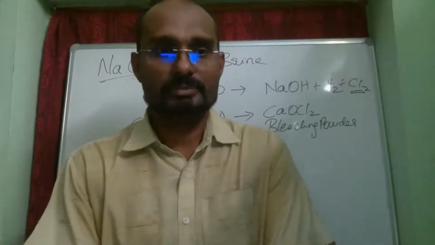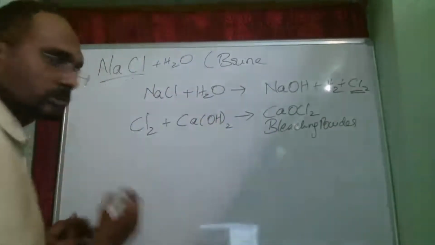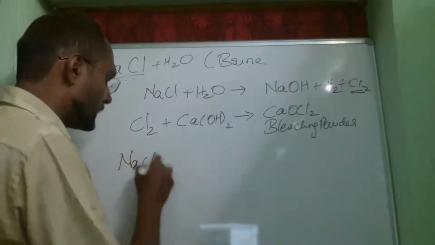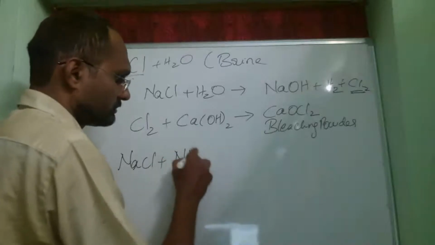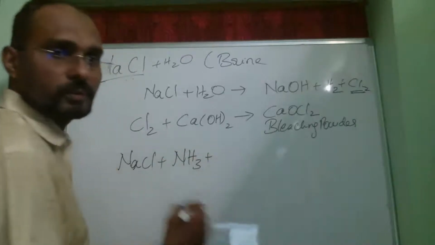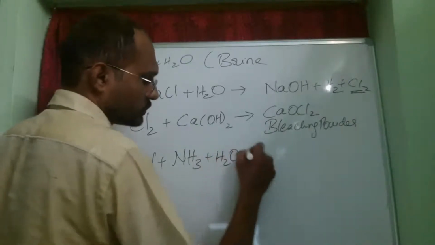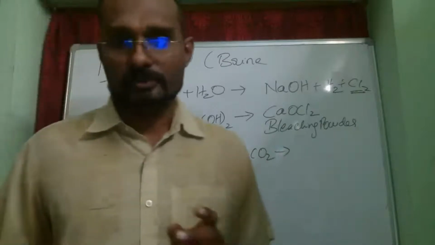Now coming to the next part, sodium chloride, as I already said, is a very important compound. When sodium chloride is treated with ammonia, NH3, in the presence of water and carbon dioxide, H2O and CO2, it gives us two important compounds.